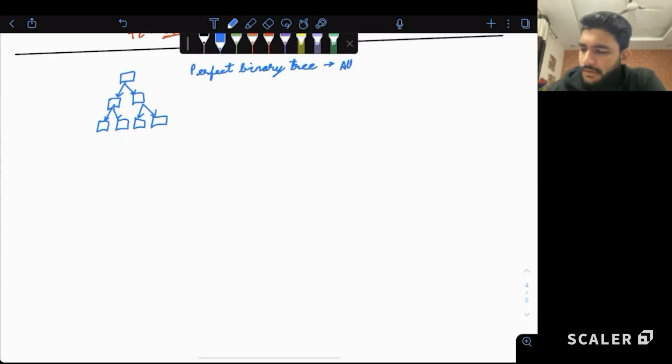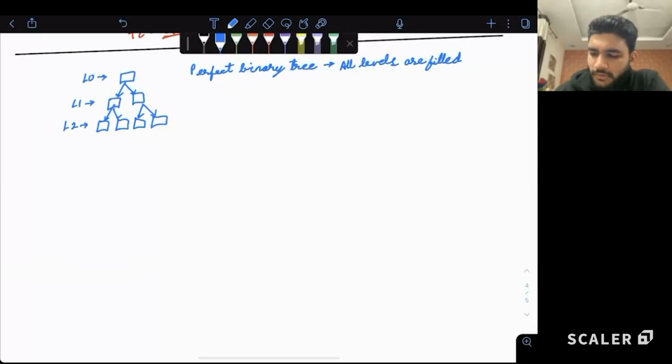So this is our level number 0, this is level number 1, this is level number 2. All the levels are completely filled. If there are more nodes, we'll have 8 elements. It will never be that there is an incomplete level. This is our level number 3.